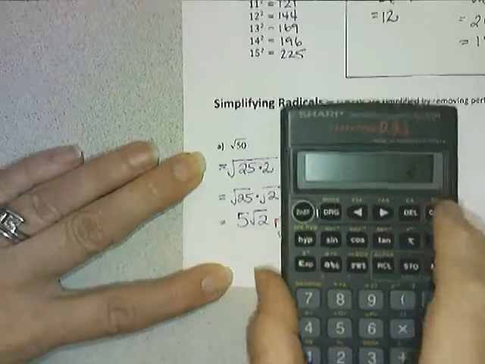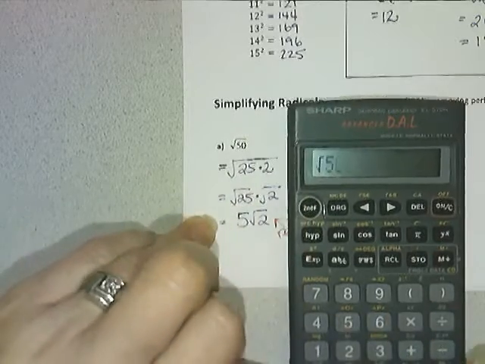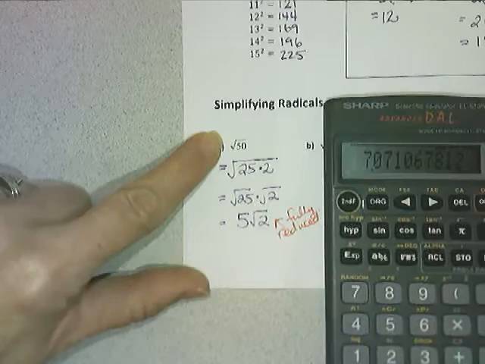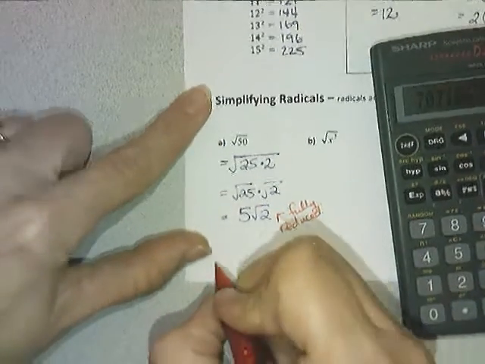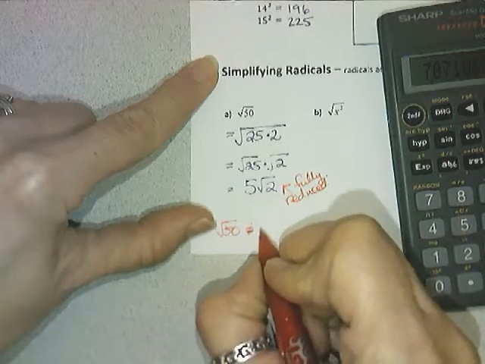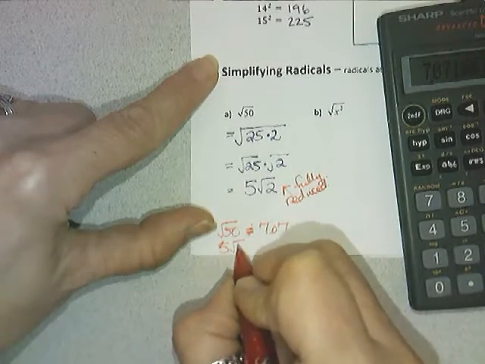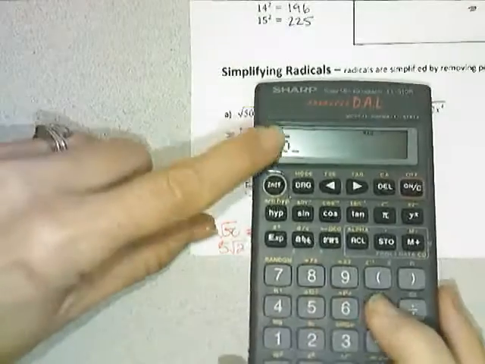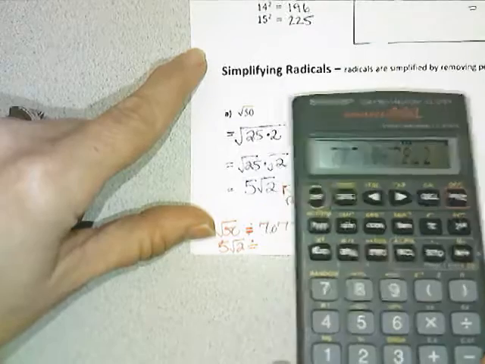And if I check on my calculator, what is the square root of 50? It is some rounded decimal of 7.07-ish. And so radical 50 is approximately 7.07. Let's just check 5 times the root of 2. What is it approximately? Well, 5 multiplied by the square root of 2 is that 7.07 again.